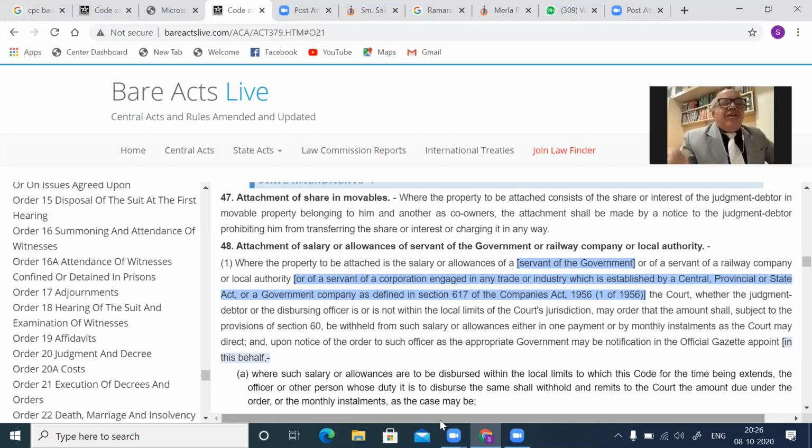In some cases, it is 1/3. In some cases, it is 2/3. I will take you to Section 60 after this. Now, at the moment, I am dealing with the attachment.